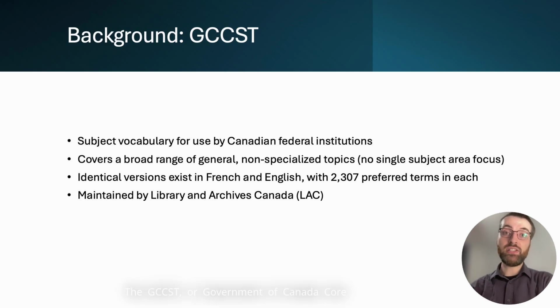The GCCST, or Government of Canada Core Subject Thesaurus, is a controlled vocabulary intended for use by Canadian federal institutions. Its scope is broad, intended to cover all areas relevant to government information with limited specialization. The vocabulary is available in both English and French, in mirrored versions. Each version has 2,307 preferred terms, and each preferred term has a single exact match in the opposite language. The vocabulary is maintained by Library and Archives Canada and is updated on a regular basis.